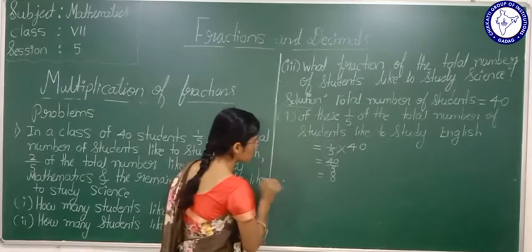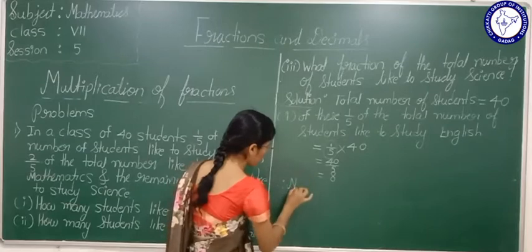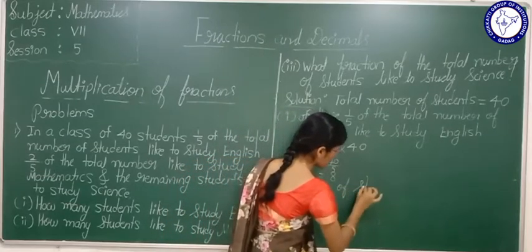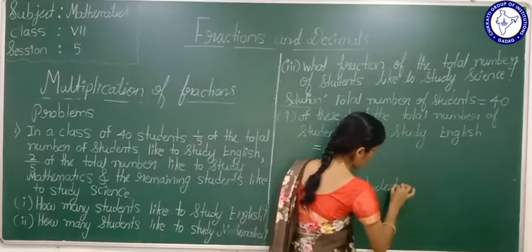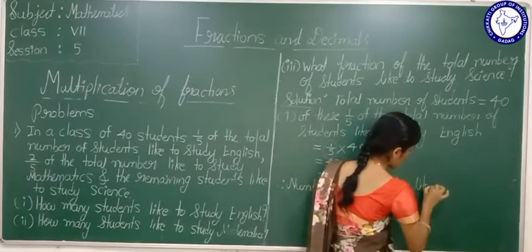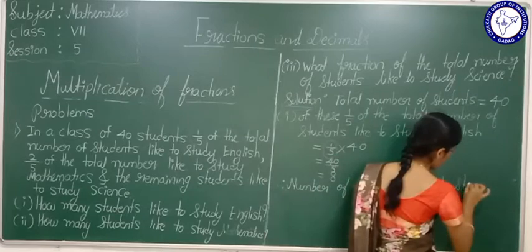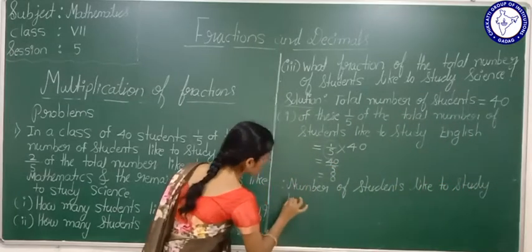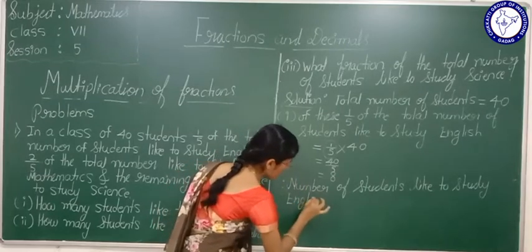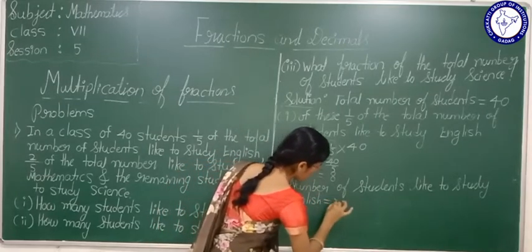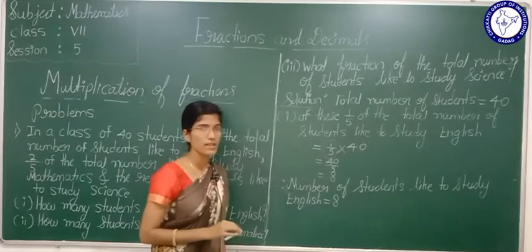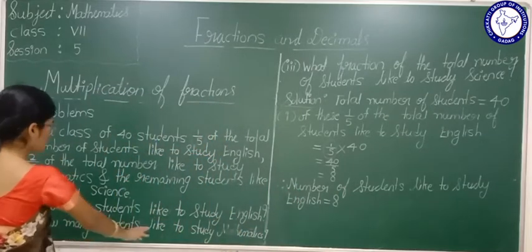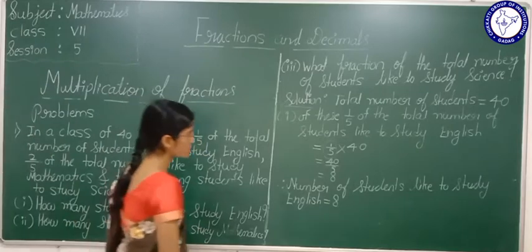Therefore, the number of students who like to study English is how much? 8. 8 students like to study English. Now see here, second one. How many students like to study mathematics?